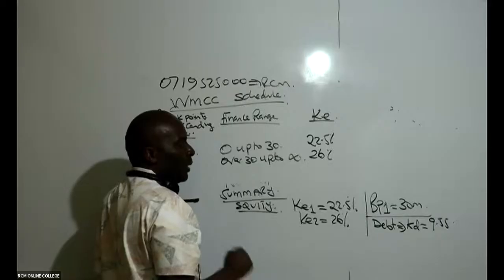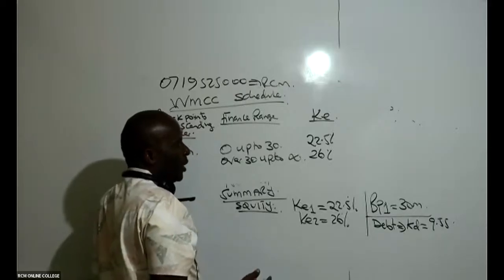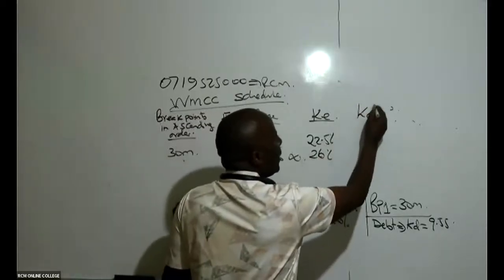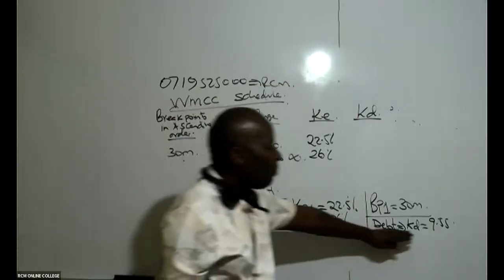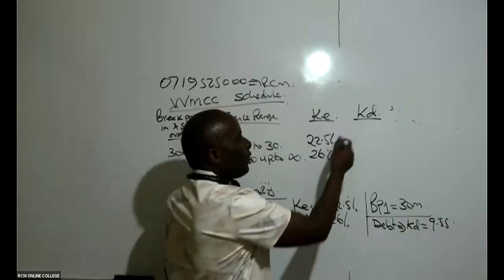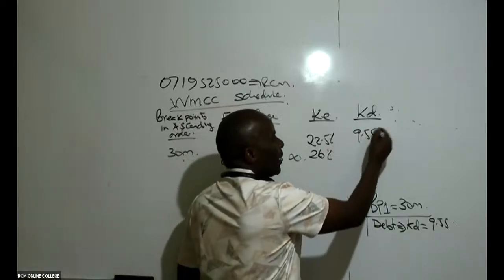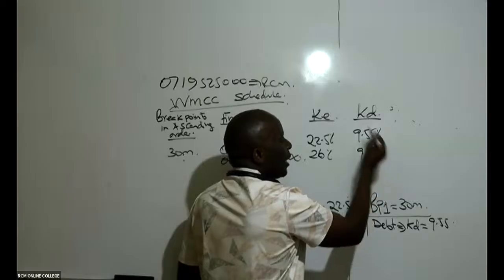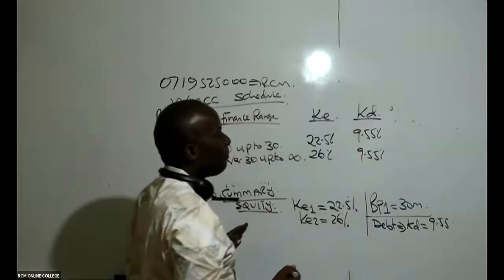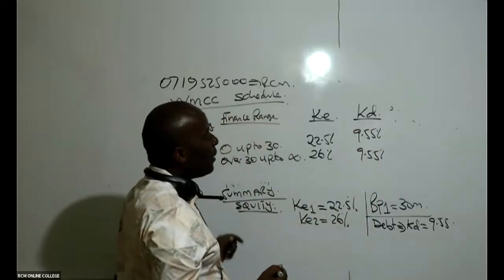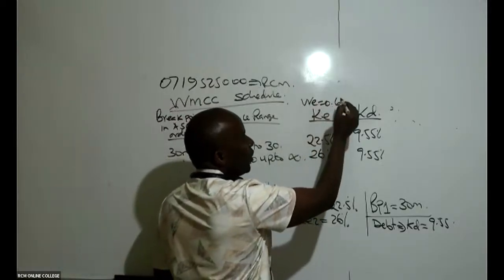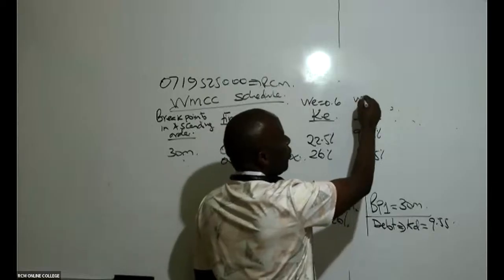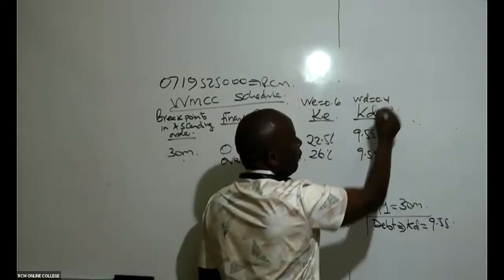I know that's Greek, but I'm not afraid because I know everybody will understand. How about KD? KD does not have any break point. KD is 9.55%. KD does not have any break like that. So is there somebody who is able to remember what the weight of equity was? It was 0.6. And the weight of debt in this case was 0.4.